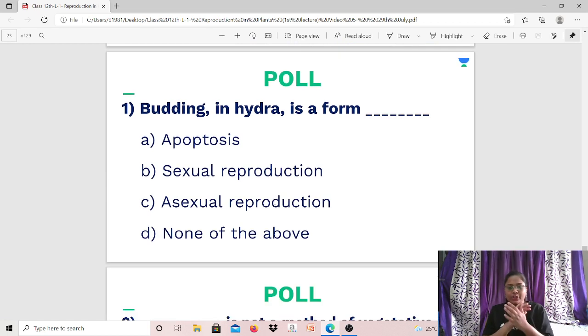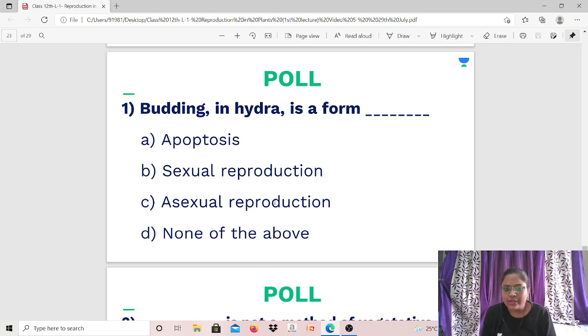So all asexual methods of reproduction I have already covered. So next time in my session, we'll start with sexual reproduction in plants. Okay? Chalo. So let's start with the quiz or poll. Now, since this is a recorded session, obviously I will be giving the answers. Okay, just pay attention.